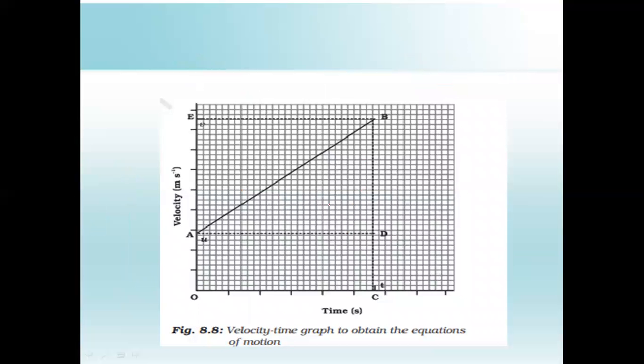So now I think we are going to derive the three equations of motion which are very important for solving the numericals, which we will solve in the next video. So first of all, this is point O or 0, you can say whatever. C, this is point T, this is point B, this is point E, and this is point A. This is the image from NCERT, so you can also refer to this book while watching this video.